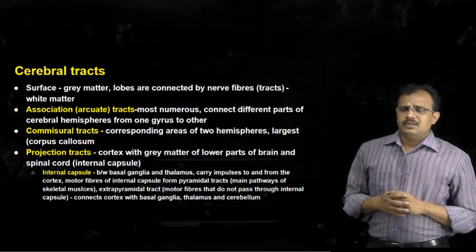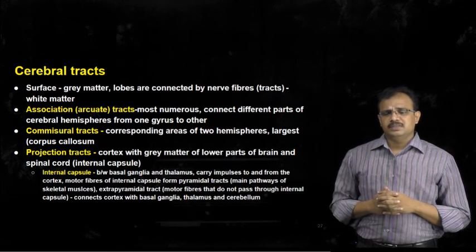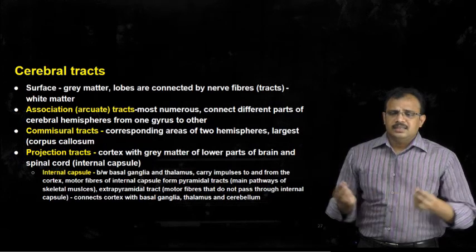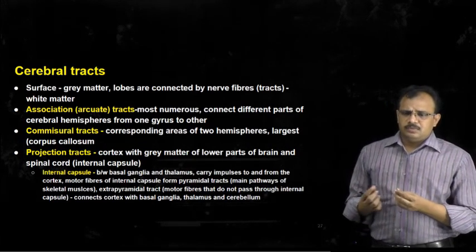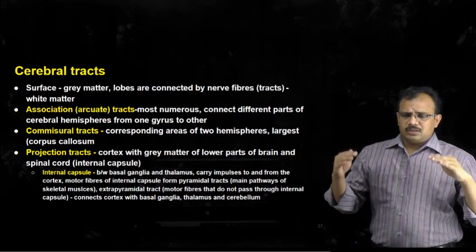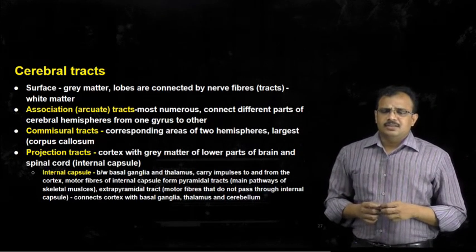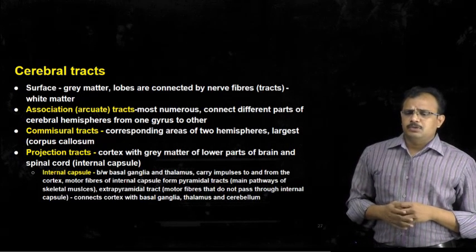Whereas commissural tracts connect corresponding areas of the two hemispheres, the right hemisphere and the left hemisphere. So these commissural tracts correspond with each other from this region to this region. Both hemispheres are present at the same regions, or they are involved in the same function. An example of a commissural tract is the corpus callosum, and the other tracts are projection tracts.